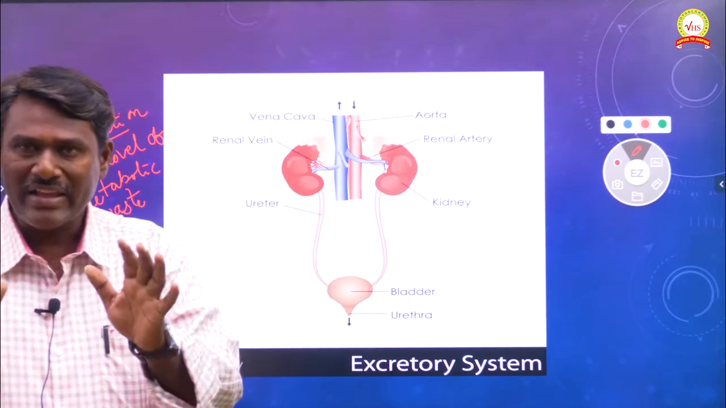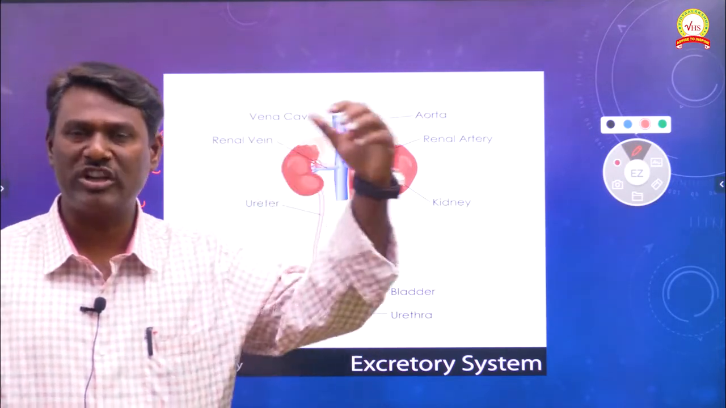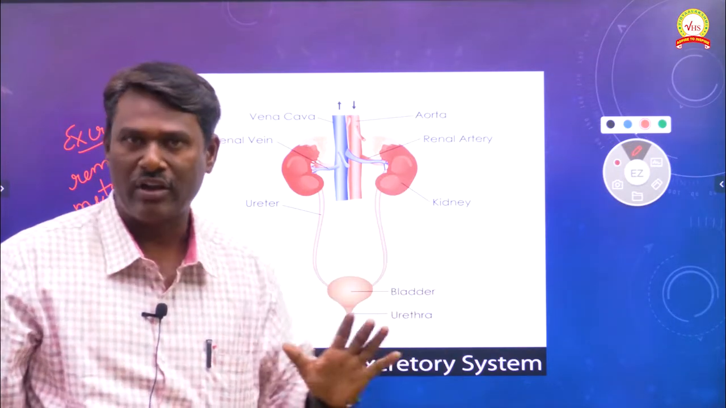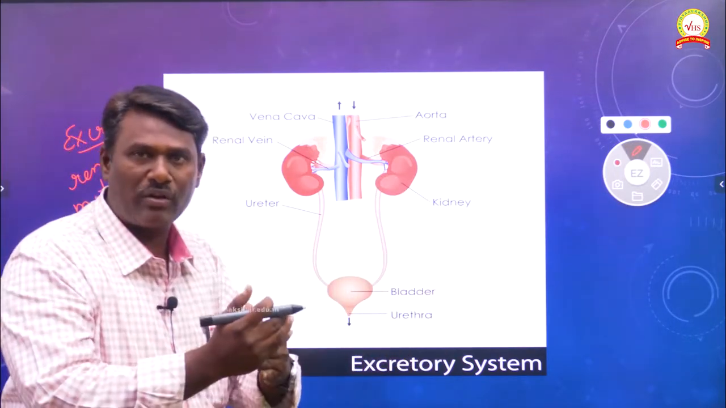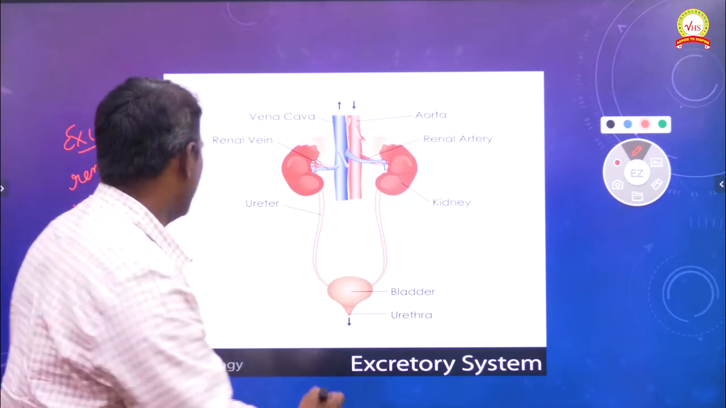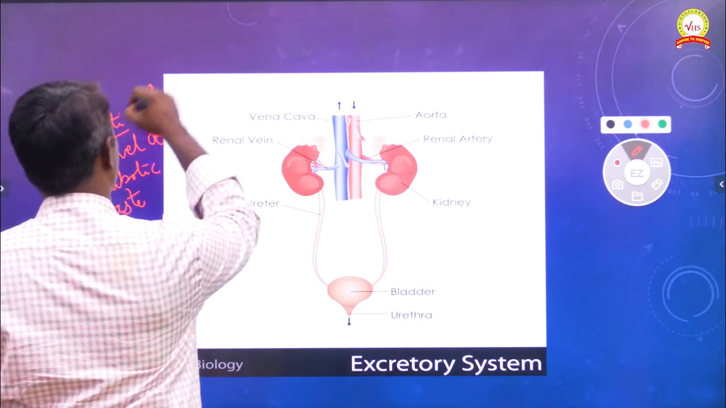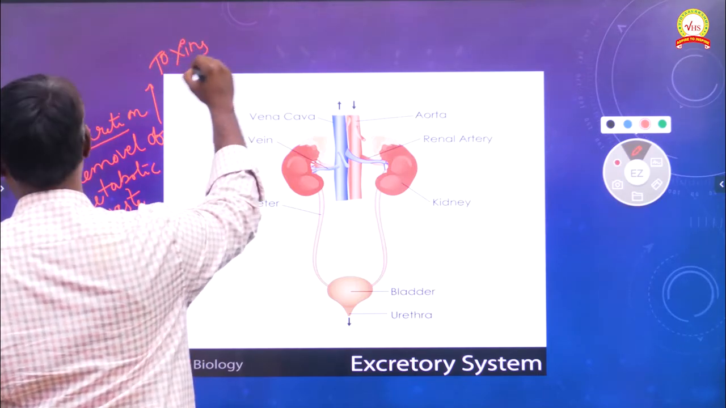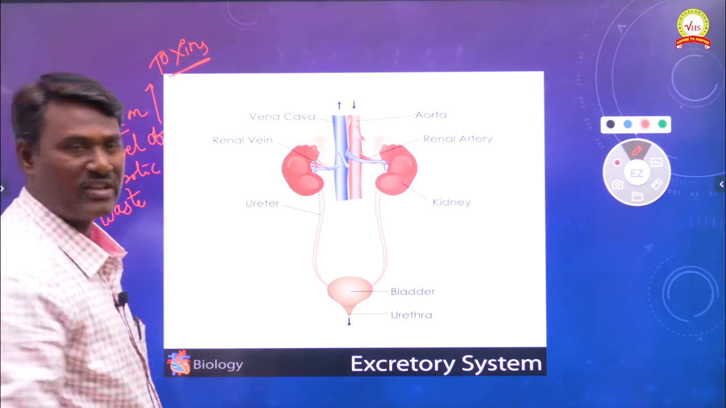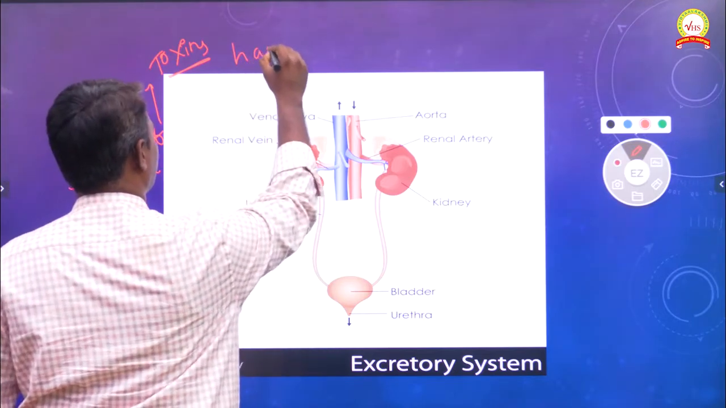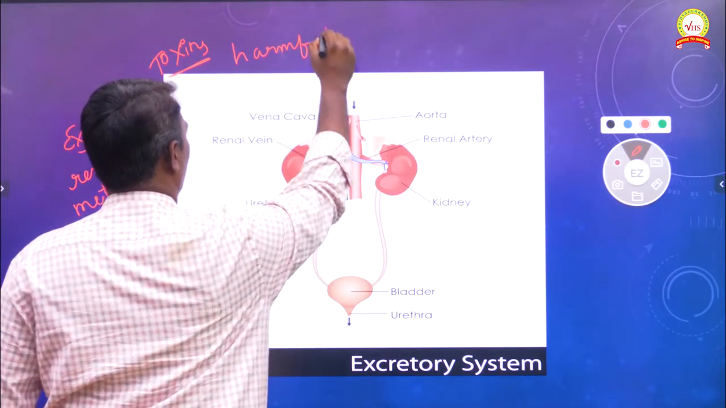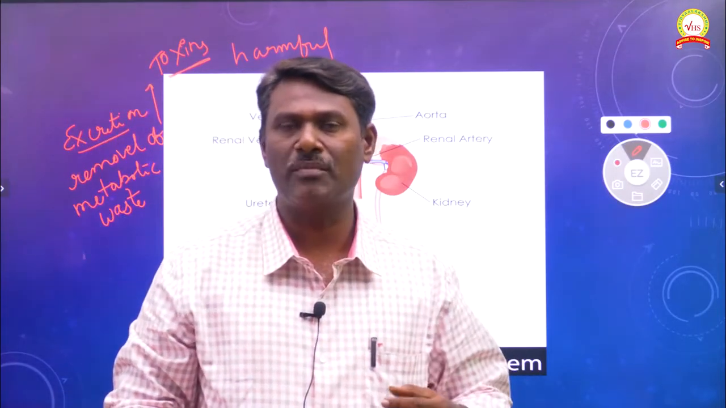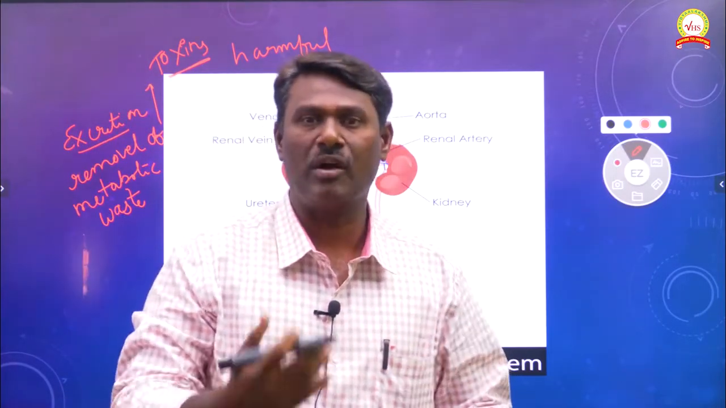Why does the metabolic waste have to be discharged from our body? What will happen if it is not discharged to outside? If this metabolic waste is not released to outside, this waste material can convert into harmful substances called toxins. Toxins are nothing but harmful substances.